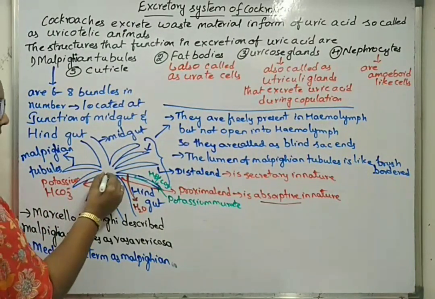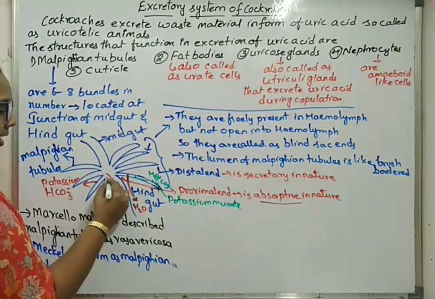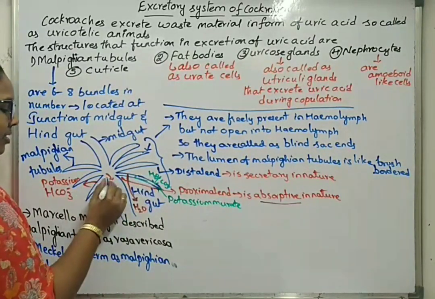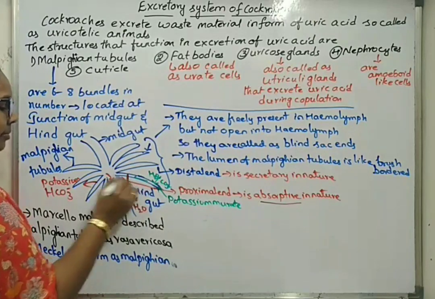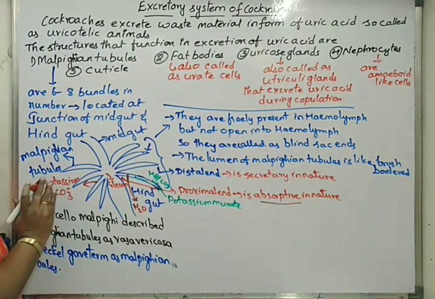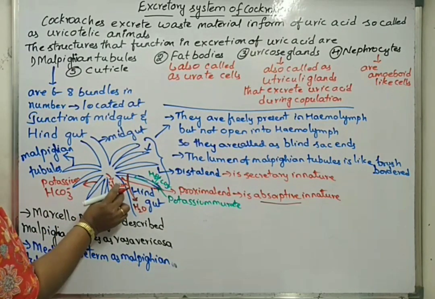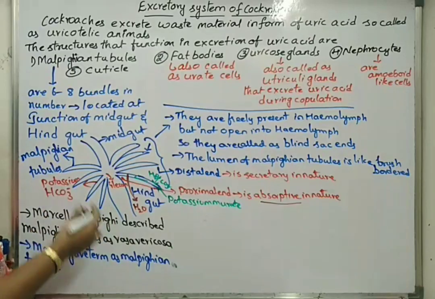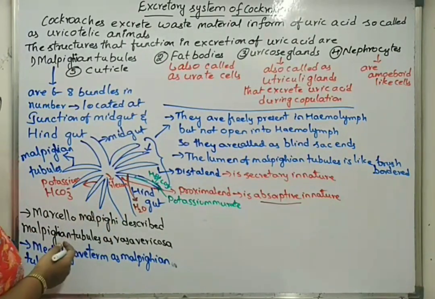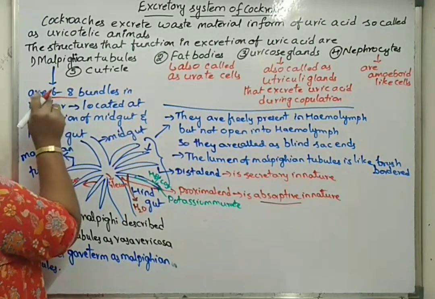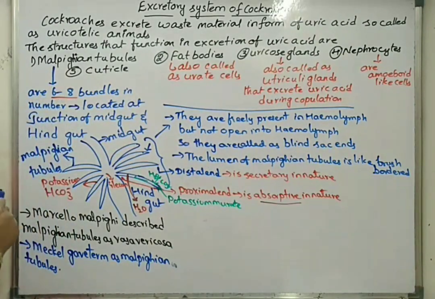By the time it reaches the first part of the hindgut, which is called the ileum, most of the water is already absorbed back into the body. Only a little water is left over, which is reabsorbed at the rectum. We have seen that 6 to 8 bundles of Malpighian tubules are present.